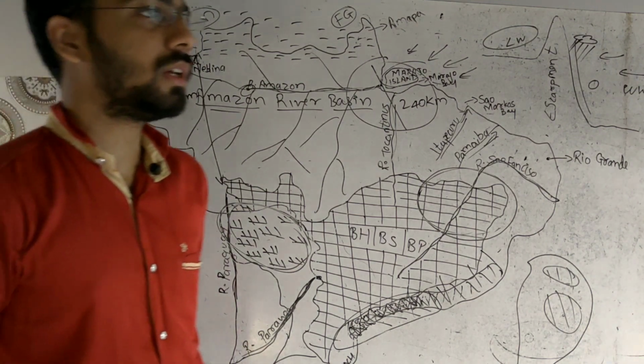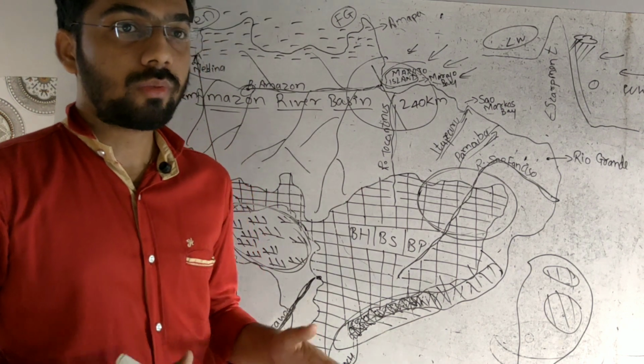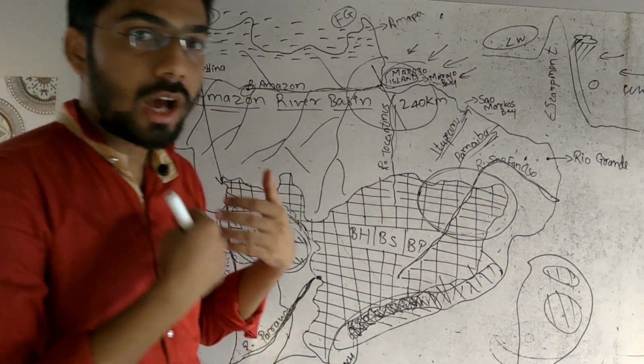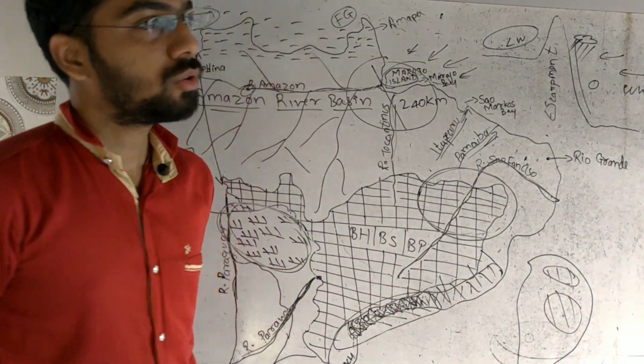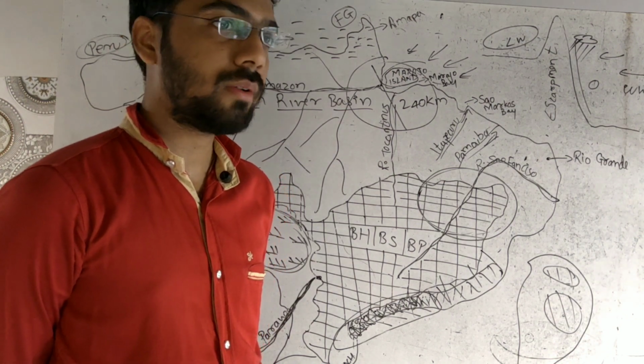Next, over the period of time, how the rivers originated from Brazil or other countries and came into Brazil forming plains, and how they go into the sea, we are going to see in the drainage pattern. So first we will start with the highland part of Brazil.